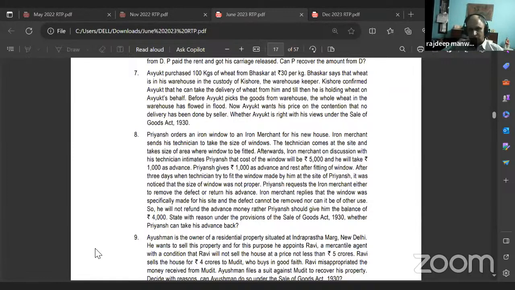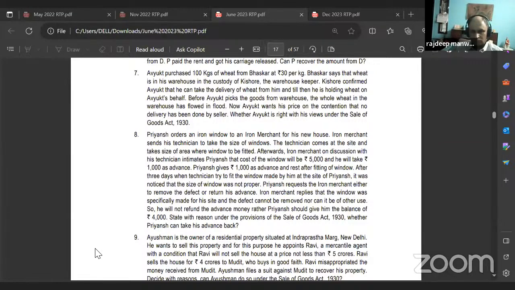Avyuk purchased 100 kgs of wheat from Bhaskar at rupees 30 per kg. Bhaskar says that the wheat is in his warehouse in the custody of Kishore, the warehouse keeper. Kishore confirmed to Avyuk that he can take delivery of the wheat from him, and till then he is holding the wheat on Avyuk's behalf.